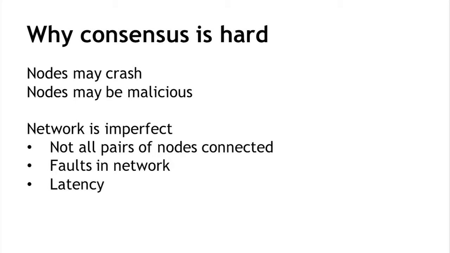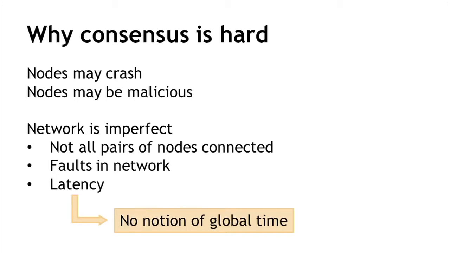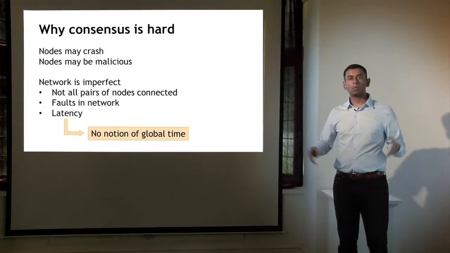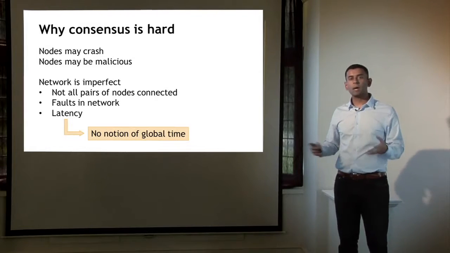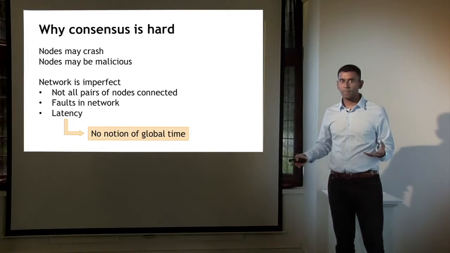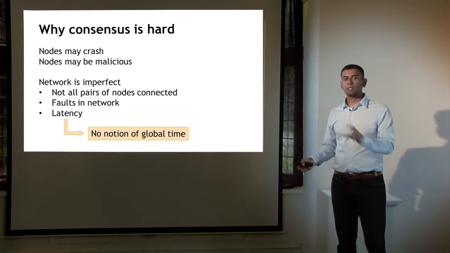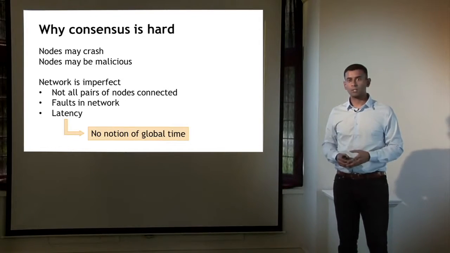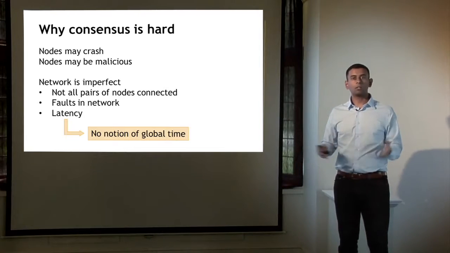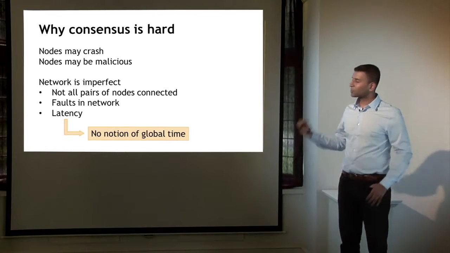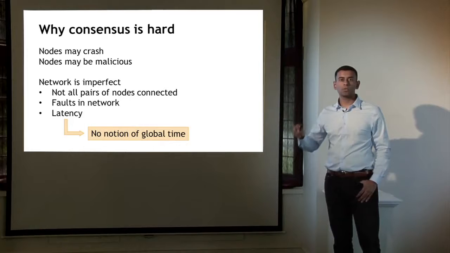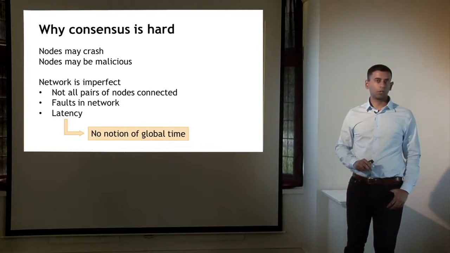And one particular consequence of this high latency is that there is no notion of global time. What does this mean and why is this important? It means that not all nodes can agree to a common ordering of events simply based on observing timestamps. It just doesn't work like that. So you can't possibly design your protocol by saying things like, take the node that sent the first message in step 1 and have that node do something in step 2. You just can't work like that because not all nodes will agree on which message was sent first in the first step of the protocol. So this really puts serious constraints on what sorts of algorithms you can really put into your consensus protocols.